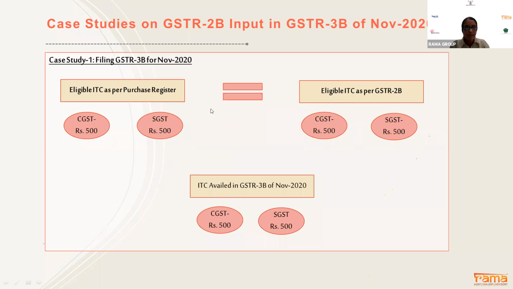In that scenario, my ITC perfectly matches my 2B, so I don't have to put any formula or do anything. I can just check the ITC auto-populated in my 3B and file the return. I think this is the least possible scenario as of now, because we definitely get mismatches.